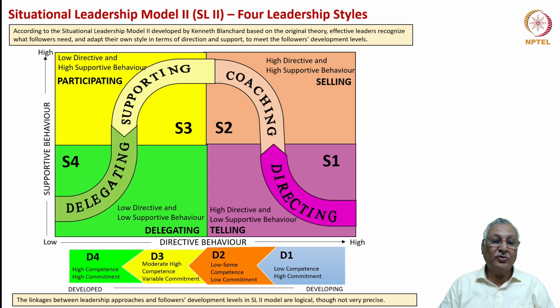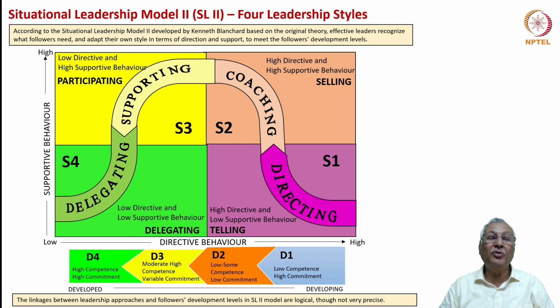S3, which is for individuals with moderate to high competence and variable commitment, is a supporting type of leadership, corresponding again to participating leadership style of the original model, which involves low directive and high supportive behavior. Finally, S4, which is the delegating type of leadership, is concerned with high competence and high commitment on the part of individuals. It is a low directive and low supportive behavior leadership style.